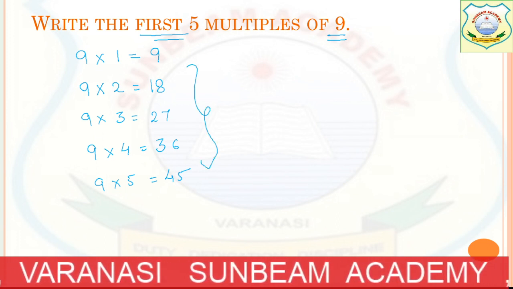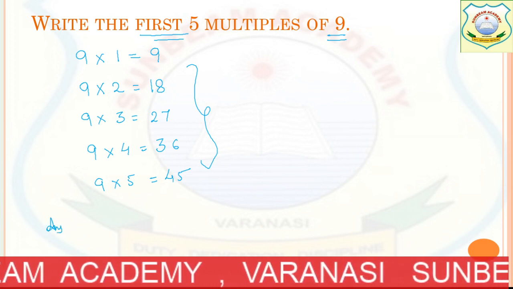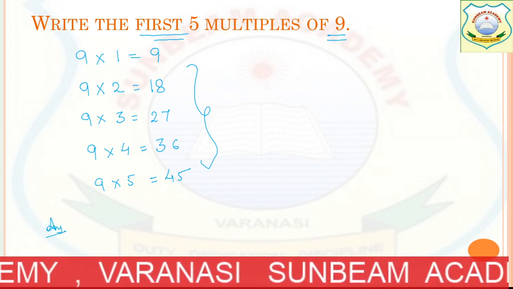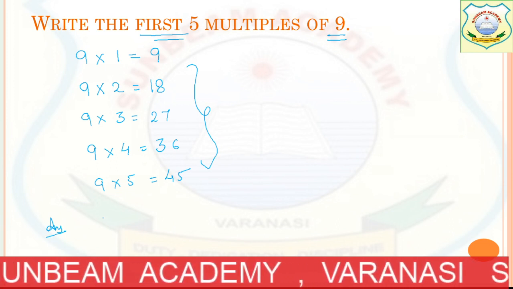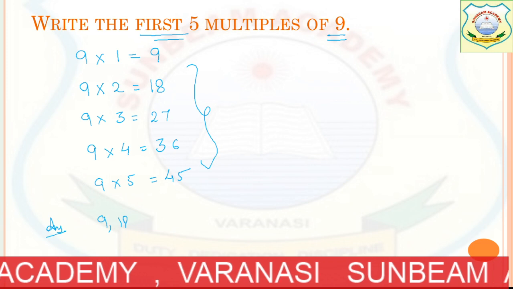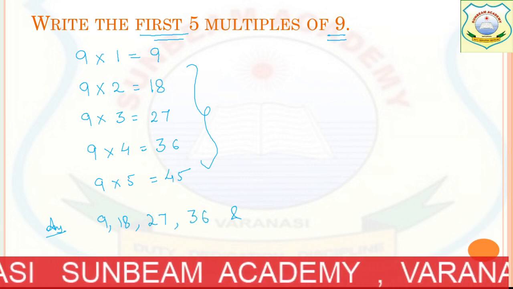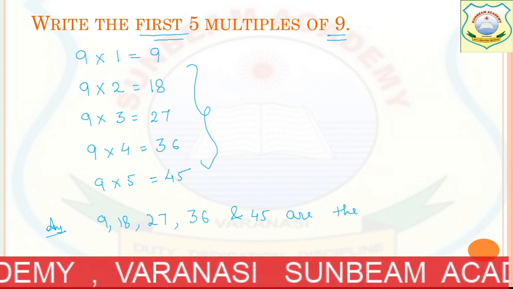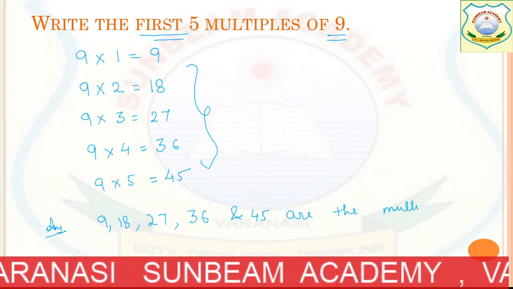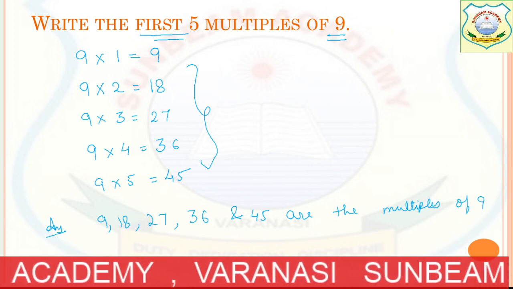Got it? So how to write the answer? Yes, my students are very smart. They know it. No need to copy down. We will be doing it tomorrow. I am only explaining today. So 9, 18, 27, 36 and 45 are the first 5 multiples of 9.